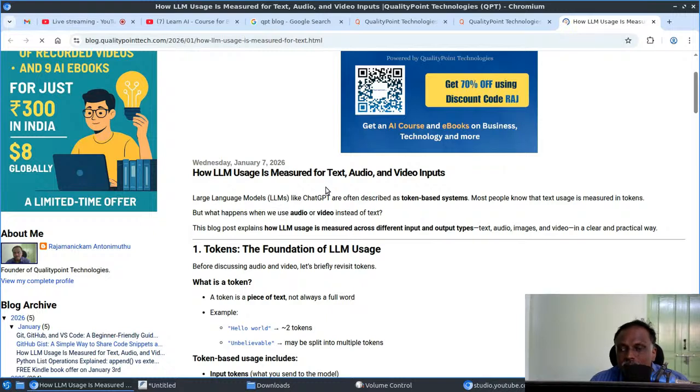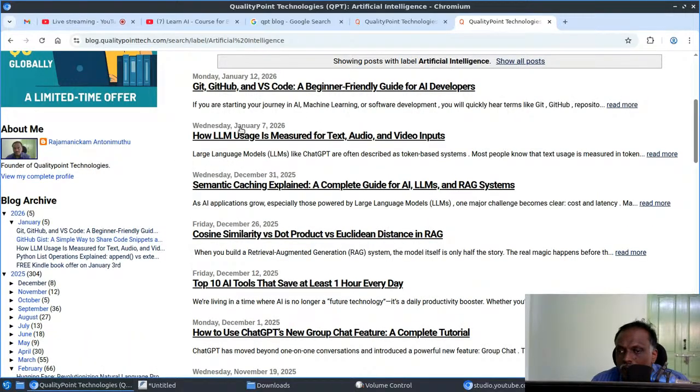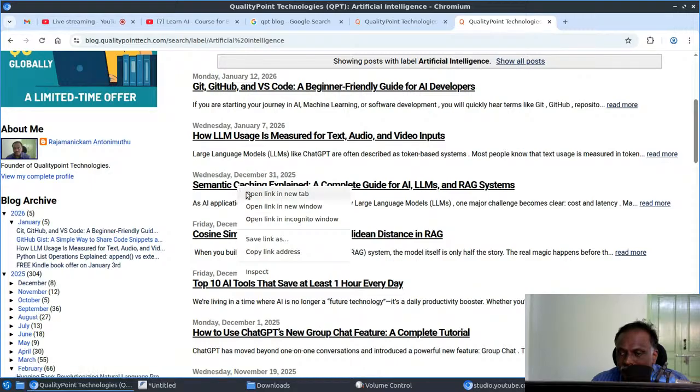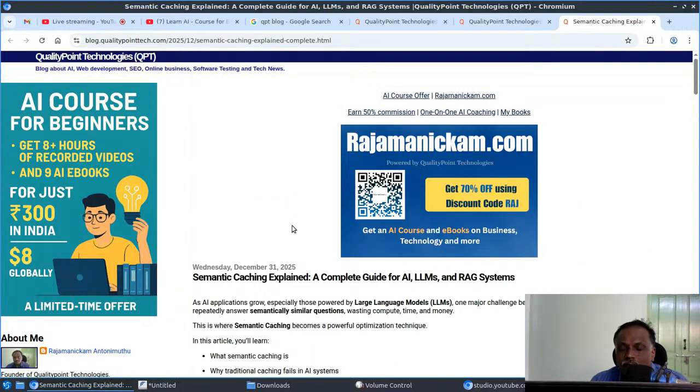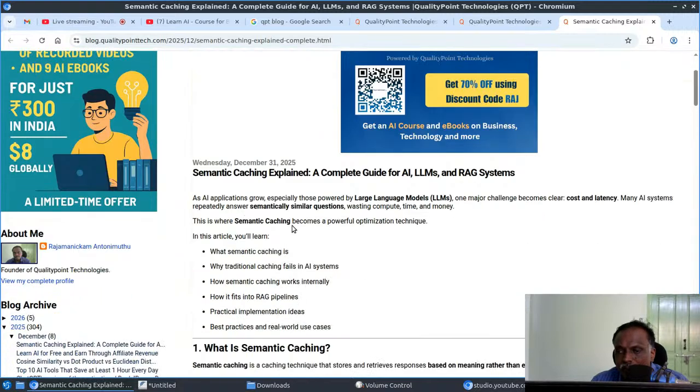Based on that, we can plan whether we are going to use API-based models or develop our own model. So cost estimation is very important in AI development, right? And semantic caching is also an important concept in any AI application. In any software application, it is important to avoid unnecessary connections to the data.